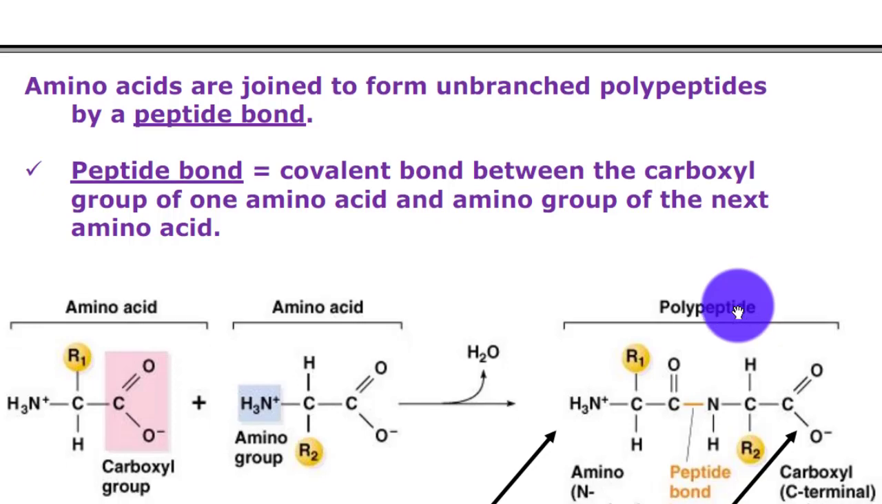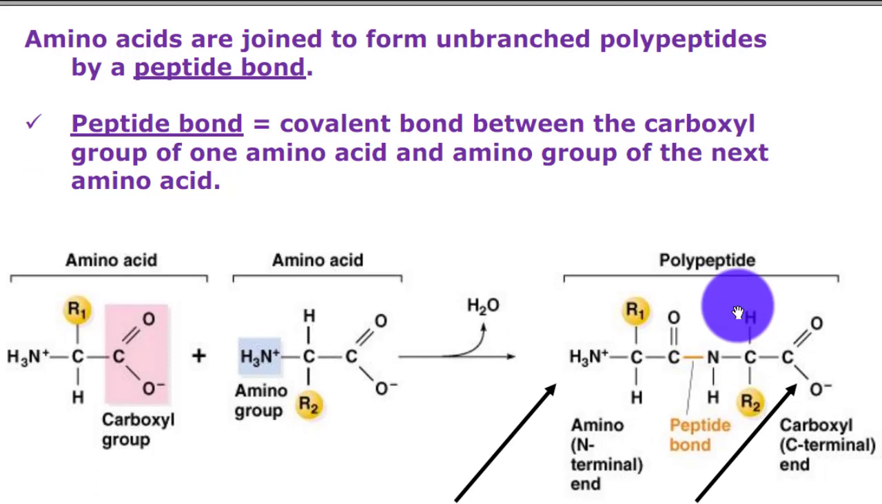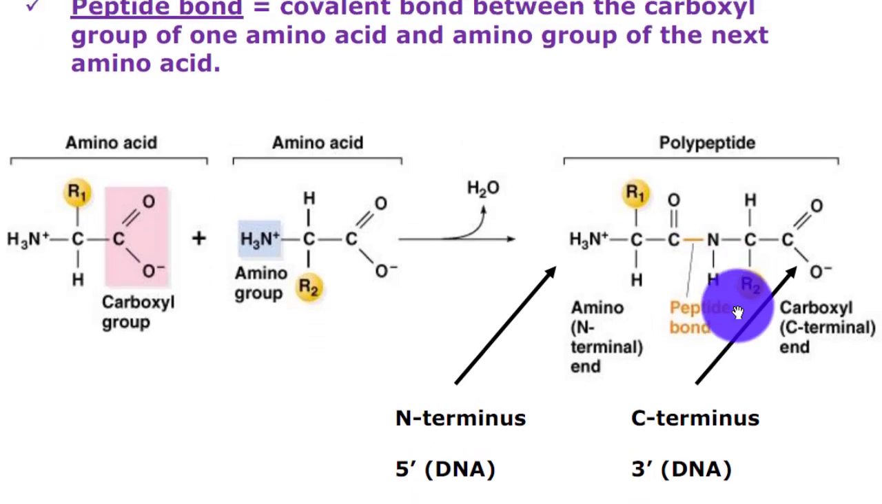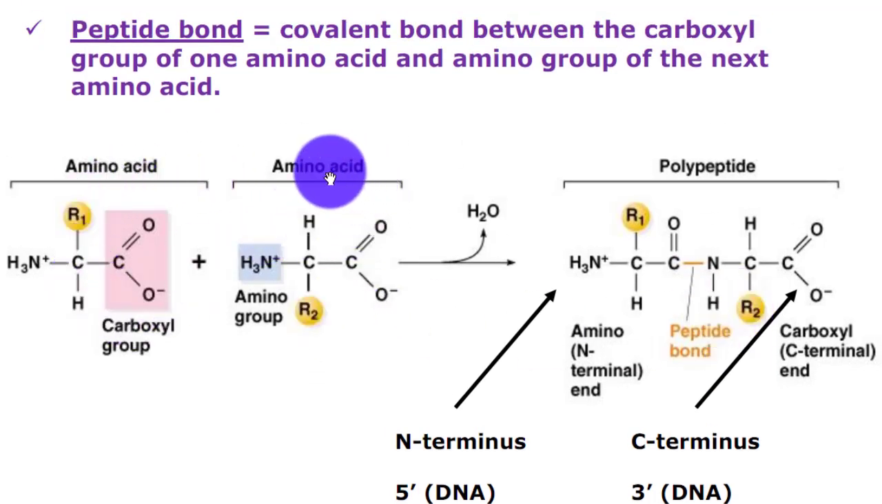Peptide bond, covalent bond between the carboxyl group of one amino acid and the amino group of the next amino acid. Here the amino acids: the amino group, carboxyl group, the terminus, C-terminus, polypeptide.